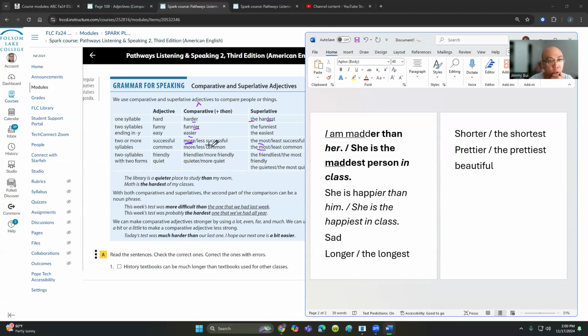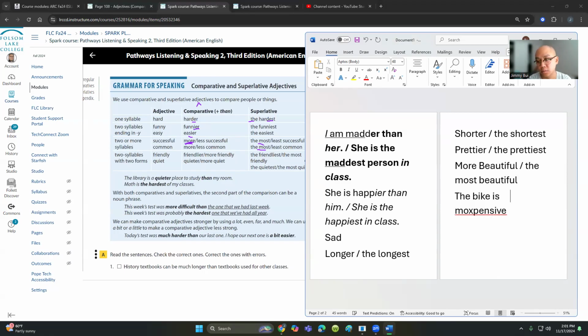So successful, two, three, four syllables, right? Successful is three. Common is two syllables. So we don't add an er here or to beautiful because these are long adjectives. We don't modify the word. We add more and most for the superlative form, right? Same thing here, expensive. We've got three syllables, so we don't end in er or est.